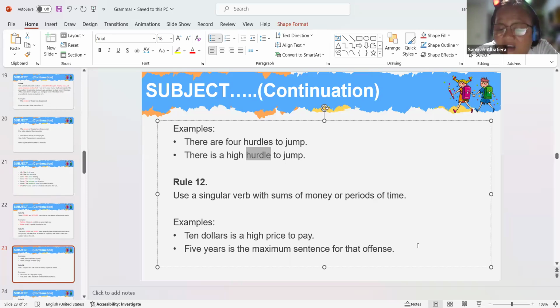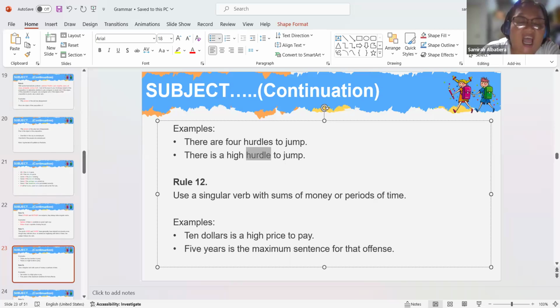$10. $10 is actually about money. The amount of money, right? In dollars. $10 is a high price to pay. $10, we're talking about money. Therefore, we use singular verb.